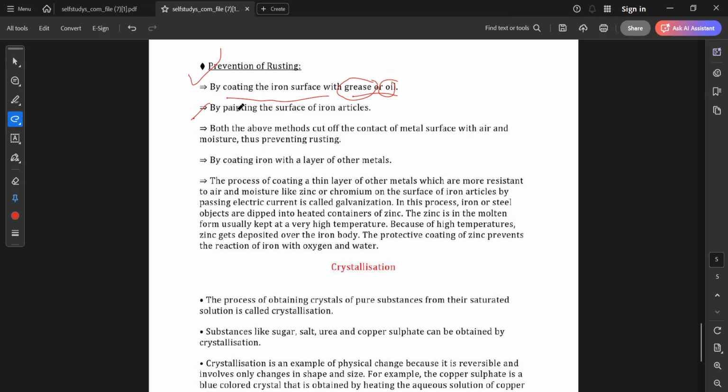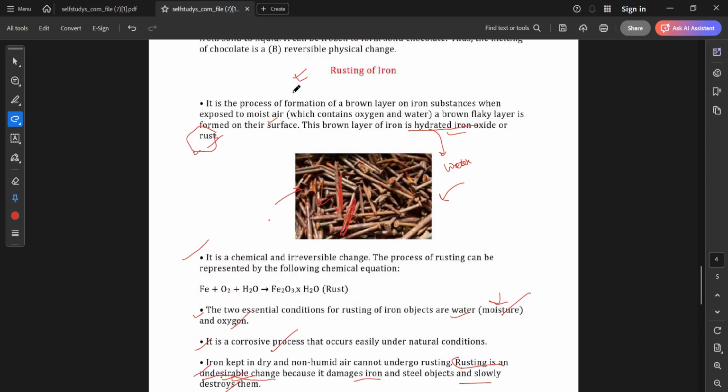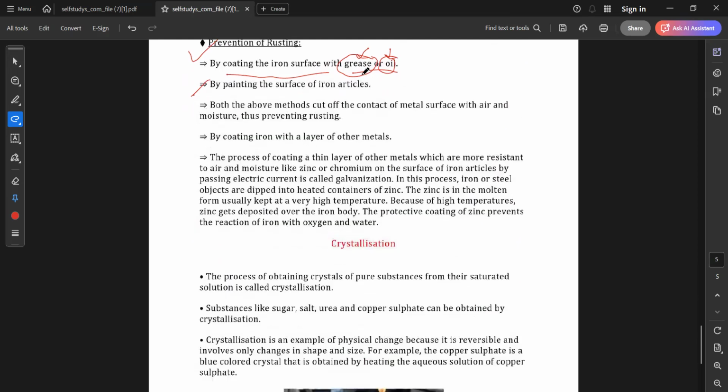So grease and oil, these are lubricating materials. Lubricating materials means, many times machines stop working or work very slowly, especially bikes and cars. So that the machine works well, we use grease and oil. Understood? Similarly, in order to protect the iron from rusting, we cover the iron surface with grease and oil.